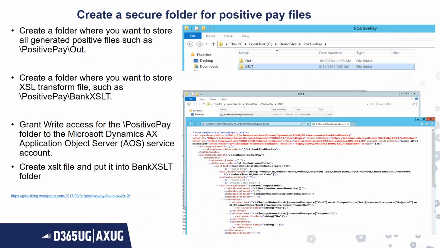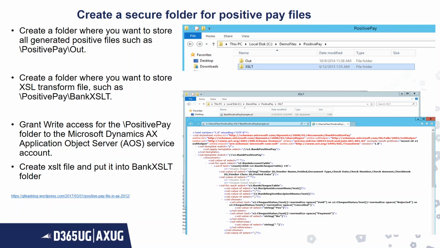Now there is a difference between the two versions in how the positive pay file is created. So I will first go through the method in DAX 2012, that is AX 2012, and then I will also go through how positive pay can be set up and configured in D365 FNO.